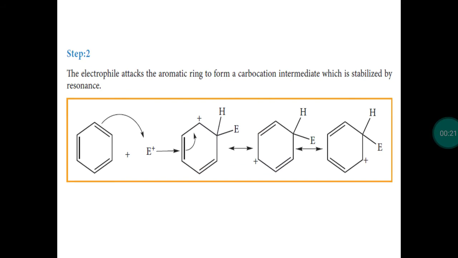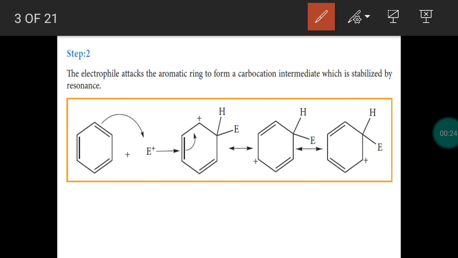We know that there is a delocalization of pi electron. There are three double bonds in the benzene ring, and the double bonds are not localized. Actually, the pi electrons are involved in delocalization. So the electron density is spread over all the carbon atoms, and this makes the benzene molecule an electron rich one. So we know that an electrophile is a species with a positive charge, or an electrophile may be a